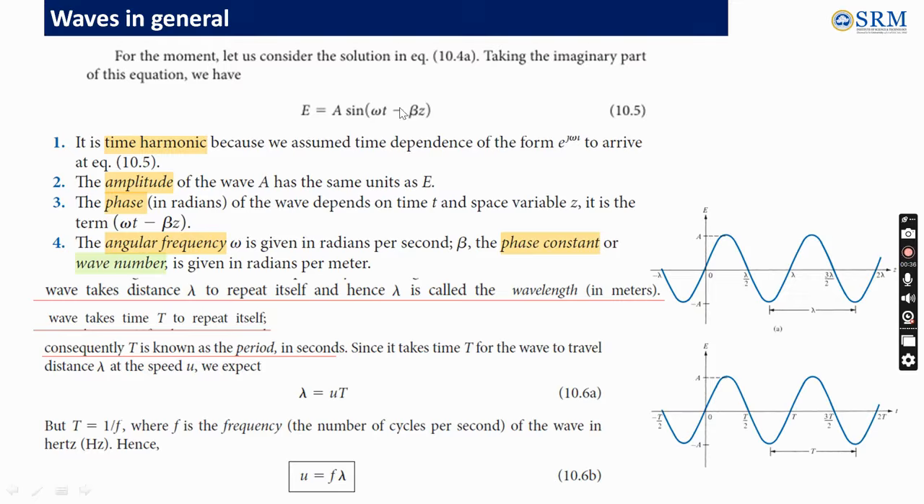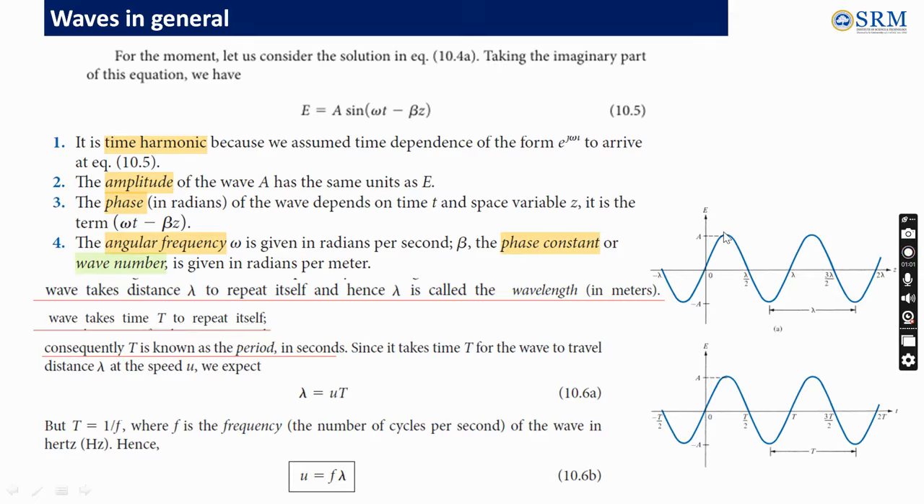Theta is nothing but omega t minus beta z. This phase part depends on the time t as well as the space variable z. Here omega is called angular frequency, which is measured in radians per second, and beta is the phase constant or wave number. It is measured in radians per meter: how much phase shift per meter the wave is undergoing.